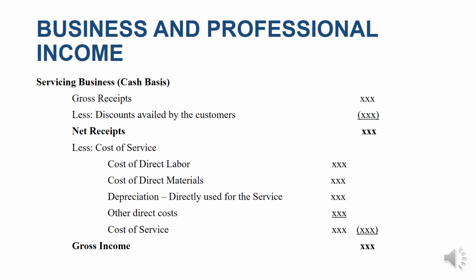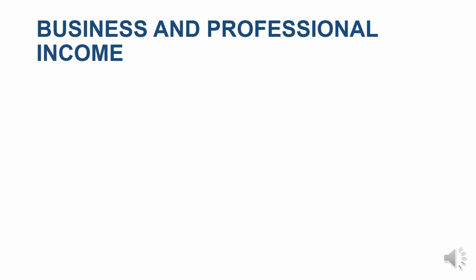Okay? So always remember, for cash basis, we base only on the actual gross receipts, actual cash collections, regardless of when these are actually rendered or earned. Okay? Now let's take a look at this problem.